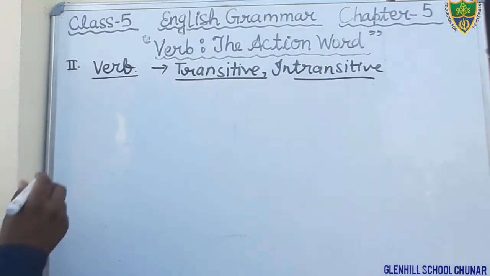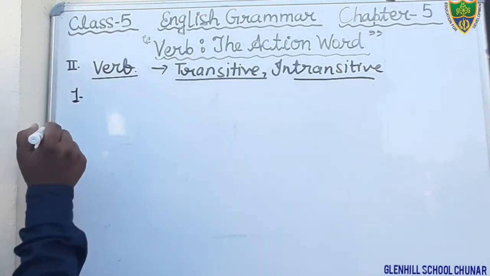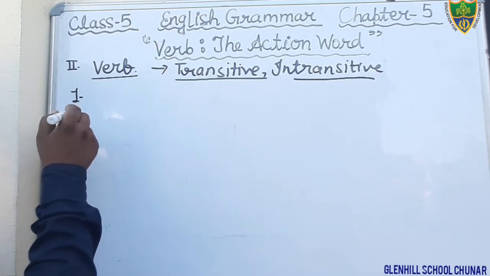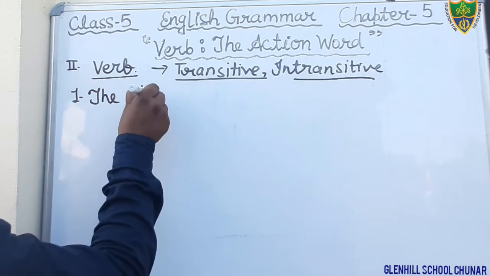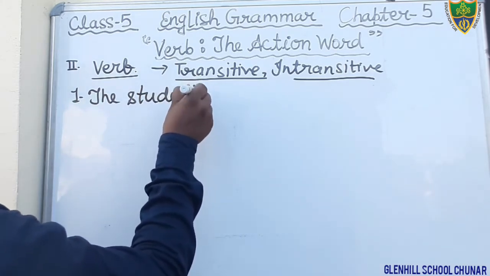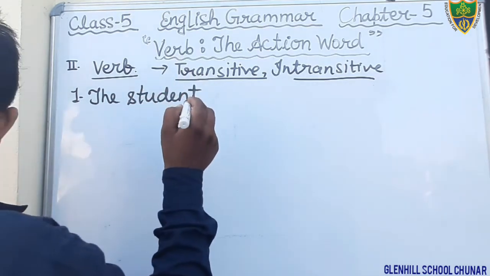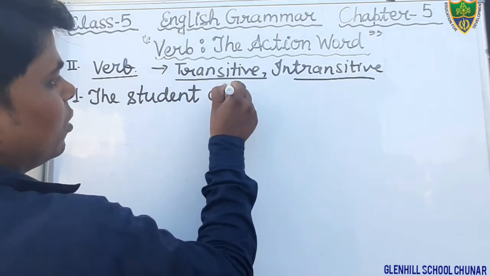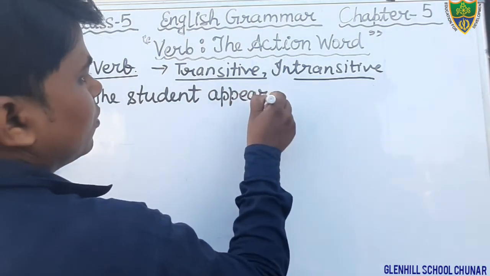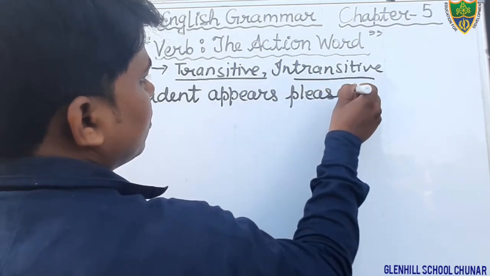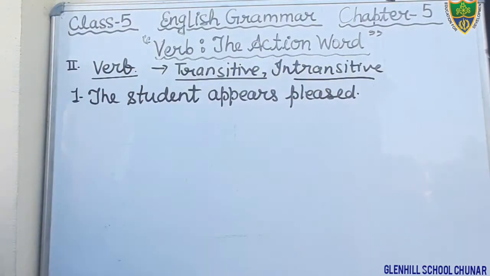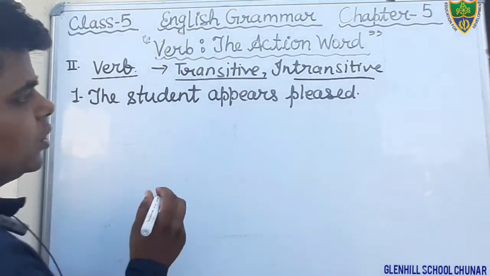Okay students, so the first question is given. The student appears pleased.